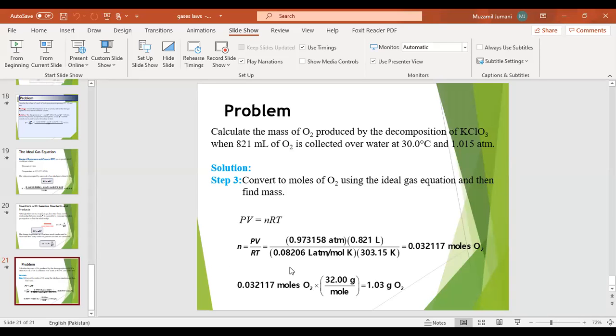The value of P will be 0.973158 atmosphere multiplied by 0.821 liter, divided by 0.08206 liter atmosphere per mole Kelvin multiplied by 303.15 Kelvin. The result of our calculation is 0.032117 moles of oxygen. Multiplying 0.032117 moles of oxygen by 32, the mass of oxygen in grams per mole, the result is 1.03 grams of oxygen.